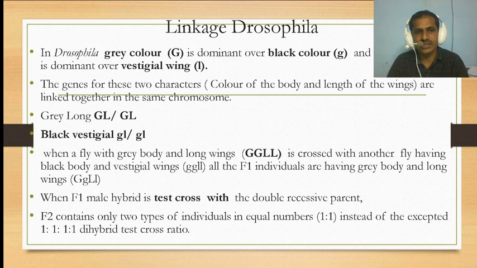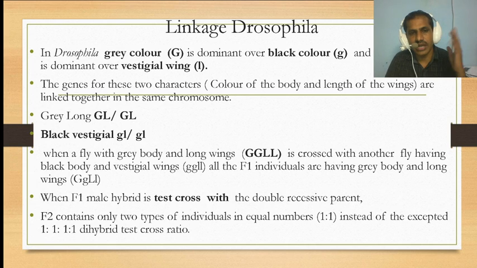When a fly with gray body and long wing, capital G capital L, is crossed with another fly having black body and vestigial wing, small g small l, the F1 generation individuals have gray body and long wing, capital G small g, capital L small l.